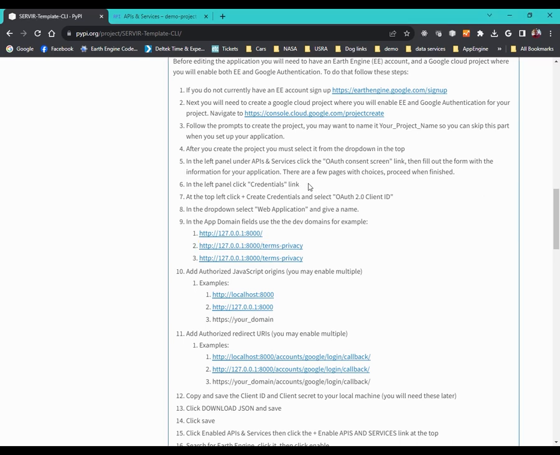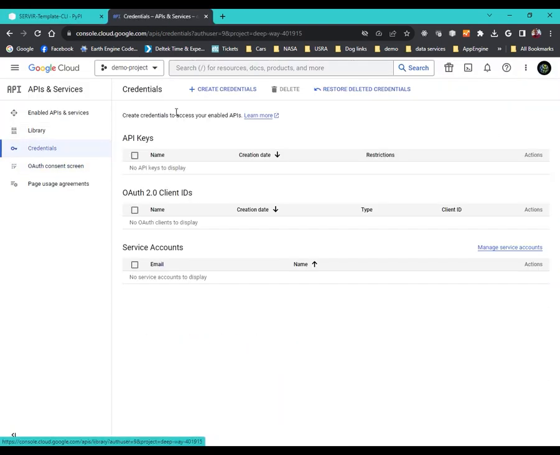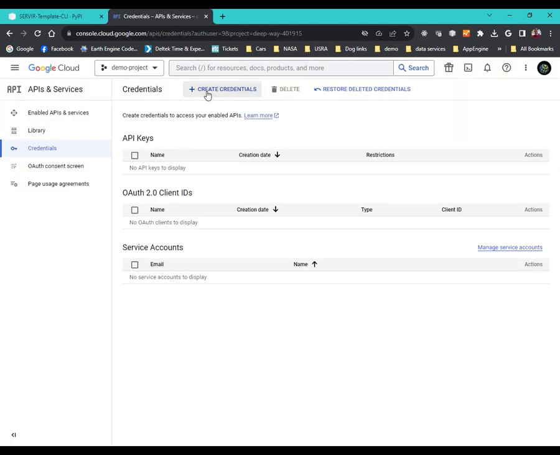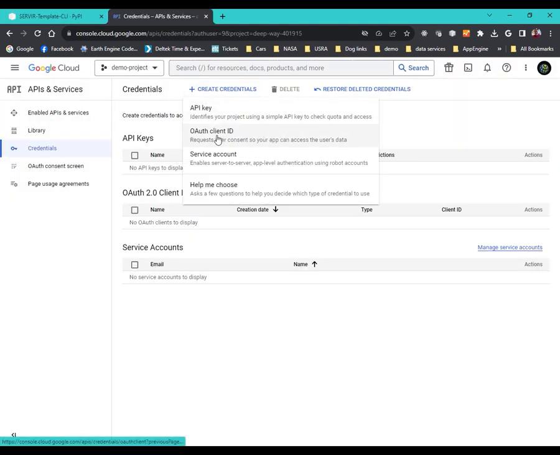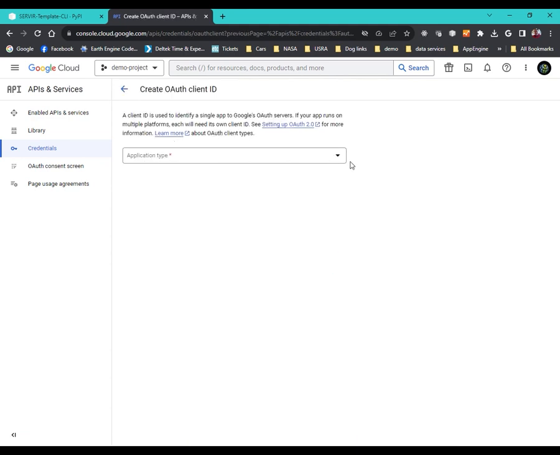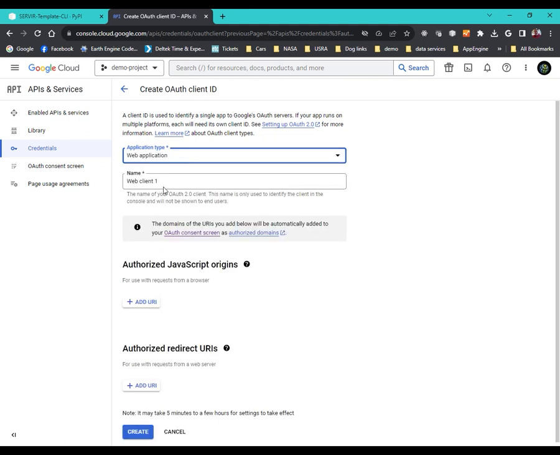Okay, it says in the left-hand panel there is a credentials link. Let's look at that. There is. We'll click that. And it says create credentials and select OAuth 2 client ID. That's this one. And type of application, it says to pick web application.